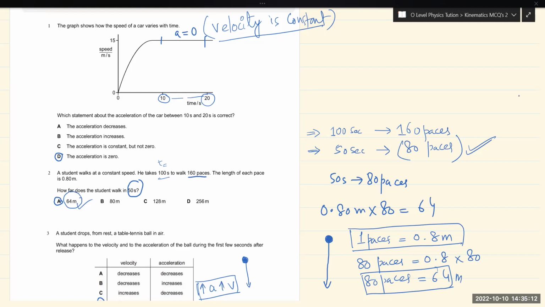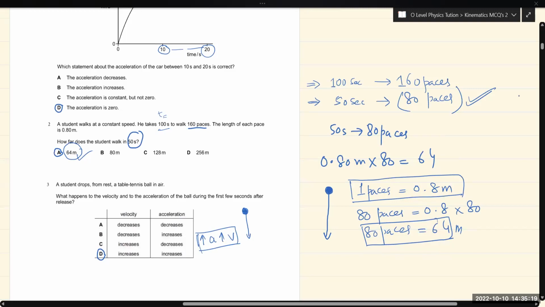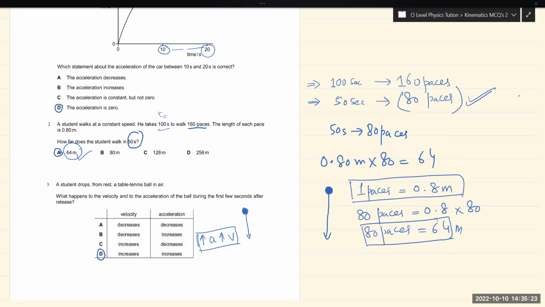According to the definition of acceleration, we can say that acceleration is zero between 10 seconds and 20 seconds. So question number 2 tells us: a student walks at a constant speed and takes 100 seconds to walk 160 paces. The length of each pace is 0.8 meter. How far does the student walk in 50 seconds?